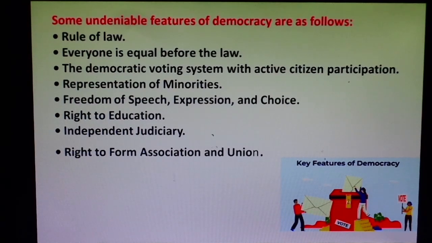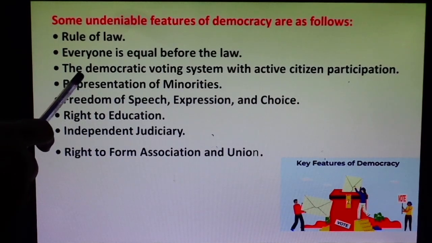Again, I am repeating. Listen carefully, students, and note down the points. First is the rule of law, where all of us, all the citizens, all the people, have to equally follow the rules and regulations. Everyone is equal in the eyes of the law. No partiality will be followed by the law. The rules are equal for everyone without any discrimination on the basis of caste, color, gender, religion, and language.